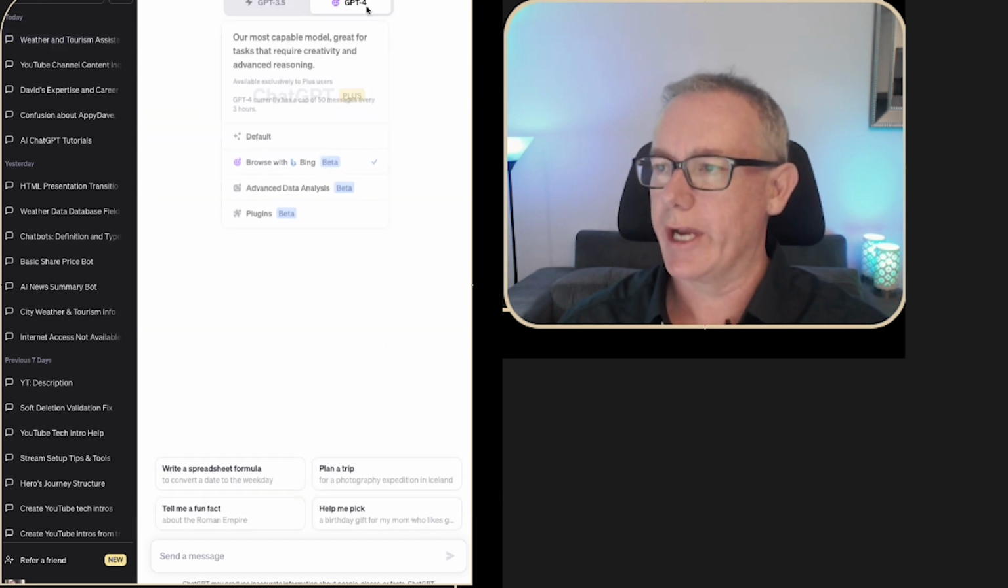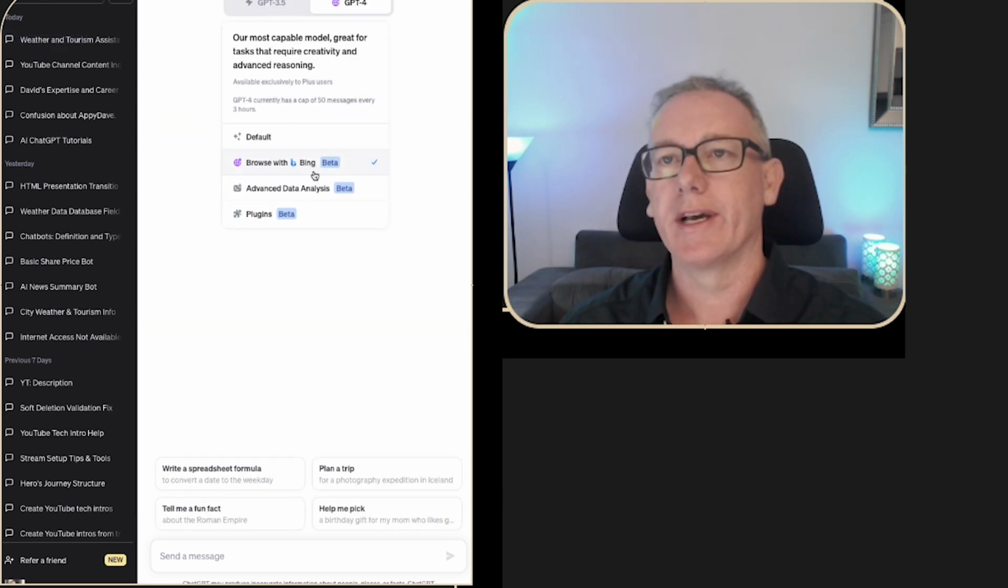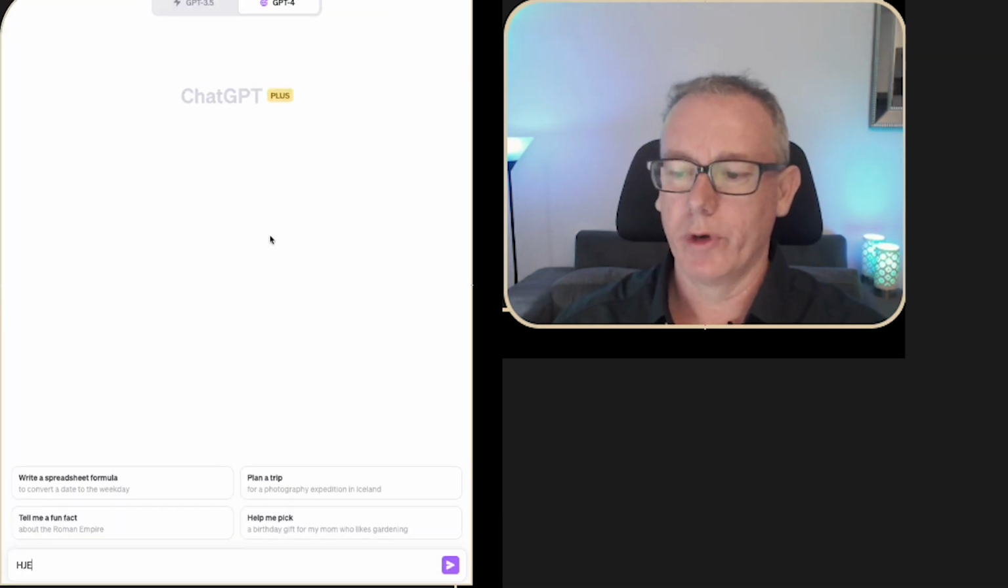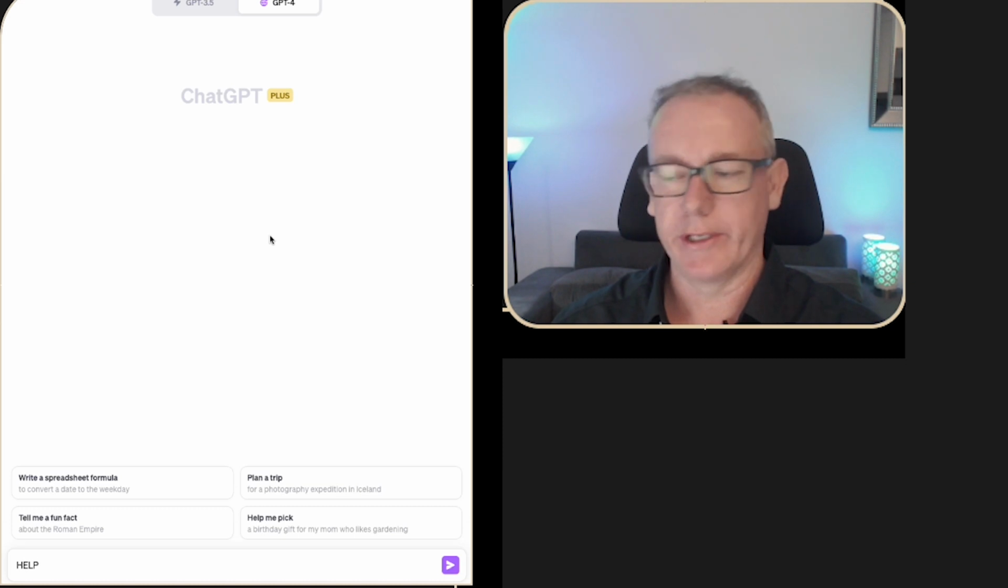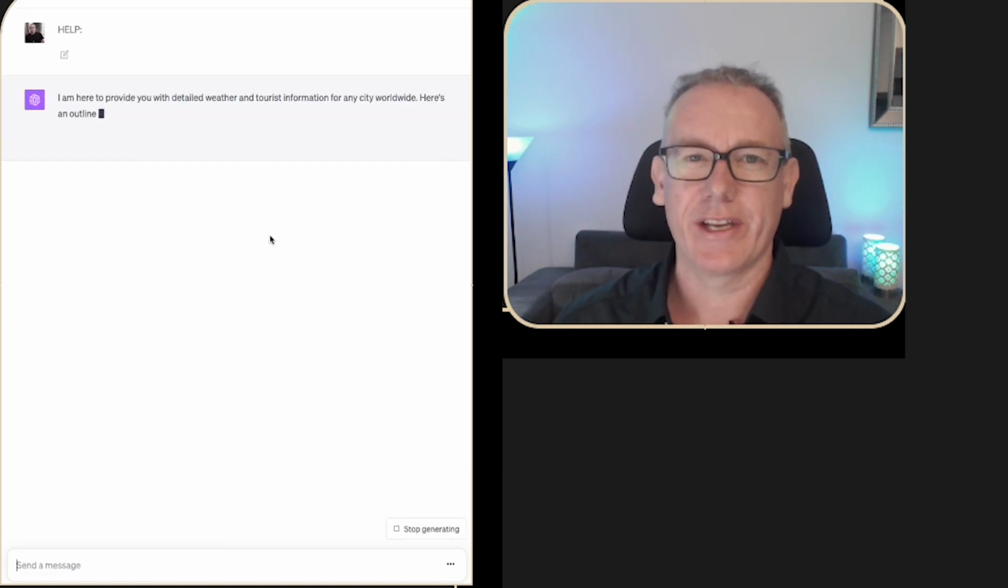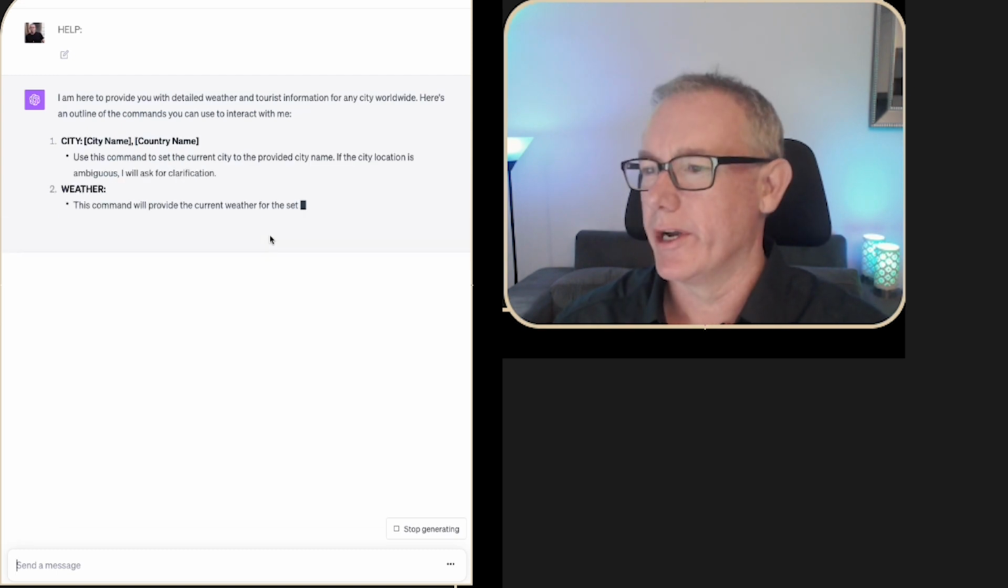So we'll just start a new chat and we'll go up and make sure the Browse with Bing is on. We are now in a new chat window. I'm going to work with a command that I always put into any of my custom instructions called help. If we run that, it's just going to tell us what this bot is designed to do.